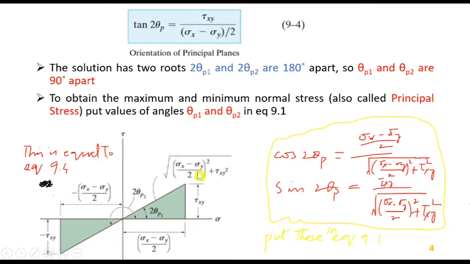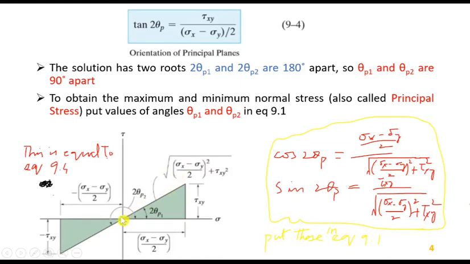Tan 2 theta p says that the front side will be tau xy, the upper side, and the adjacent side will be the denominator, sigma x minus sigma y by 2. By applying the Pythagoras theorem we will find the hypotenuse, and obviously that will be equal to the square root of sigma x minus sigma y by 2 whole square plus tau xy square.